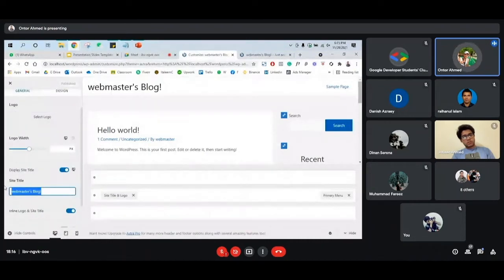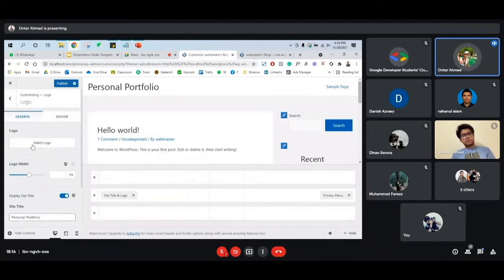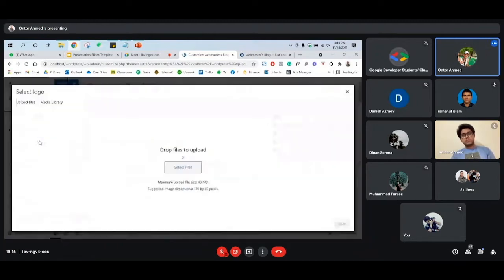For the site title, we can create any title. Instead of personal portfolio, we can add any name like Intisar portfolio, or my name, Ontor Ahmed portfolio. And then we can upload our website logo.